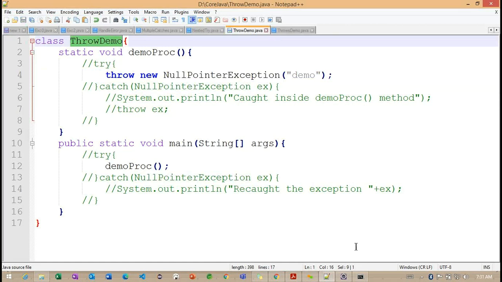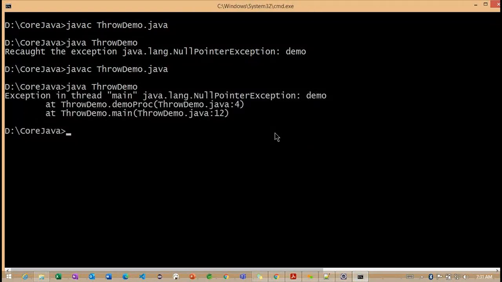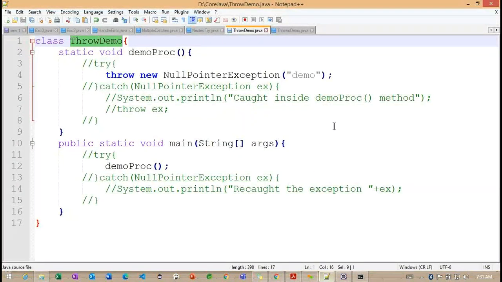So we'll see the same example one more time. What happened here? The default catch block handled it and it's giving the information. Okay, same example.